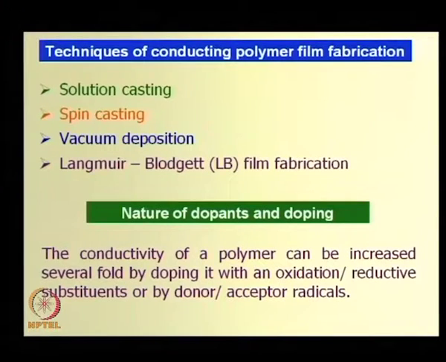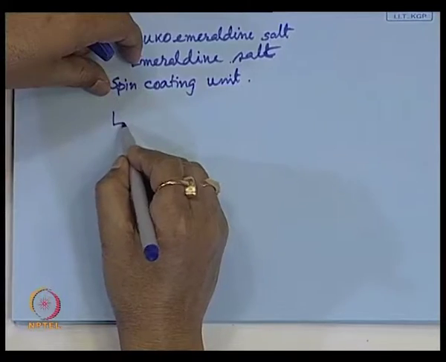So this is the vacuum deposition technique, or else you can go for the LB technique, Langmuir-Blodgett technique.